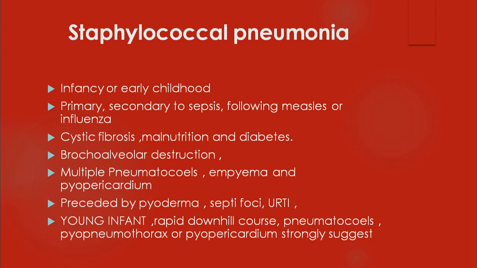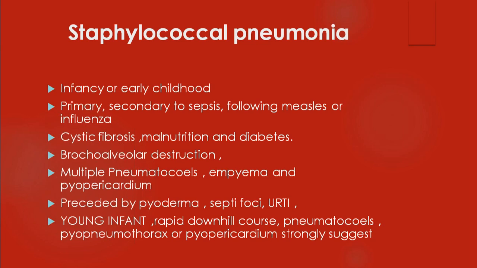And another important feature of staph pneumonia is it has got a tendency to have a rapid downhill course. It tends to involve the whole of the lung parenchyma very quickly, and tends to involve the investment around. That is, pleural sac also gets affected. Child will have an empyema. Empyema means pus in the pleural sac. The child's pleura is infected, and child will have staphylococcal empyema, pus in the pleura. And apart from that, it may involve the pericardium also. Pericardium is very nearby. If the pleura is affected, naturally the pericardium is also. Therefore, it may produce a pyopericardium.